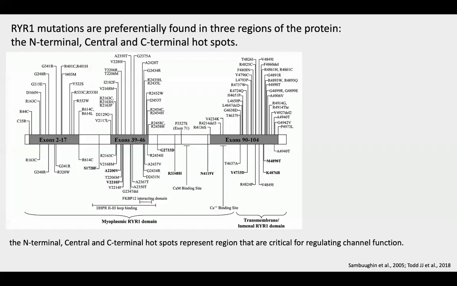At the genetic level, a high number of causative mutations linked to RYR1 diseases have been identified. As shown in these slides, the mutations are clustered in three regions that are referred to as the N-terminal, central, and carboxy-terminal hotspots, which from the beginning were proposed to represent regions that are critical to regulation of channel function.